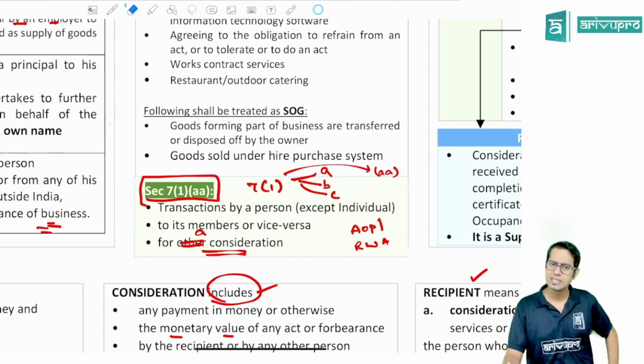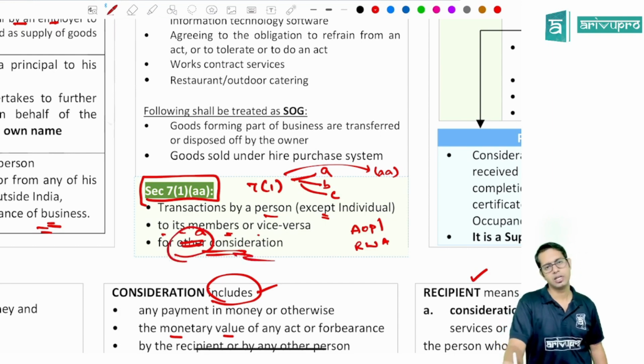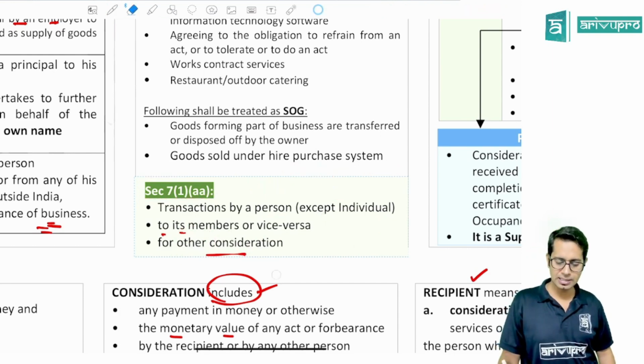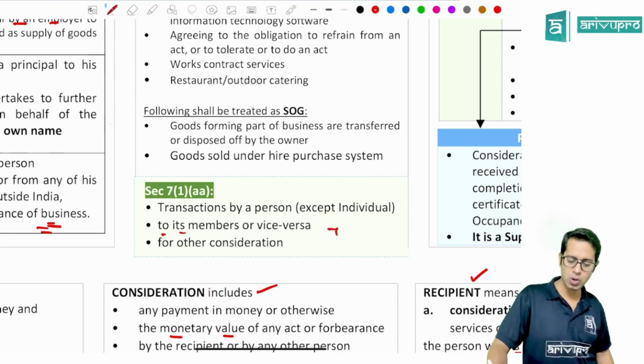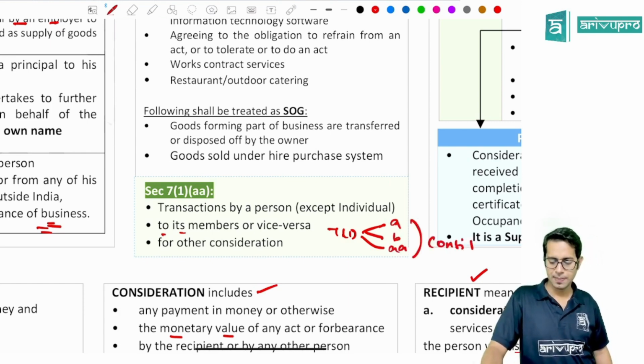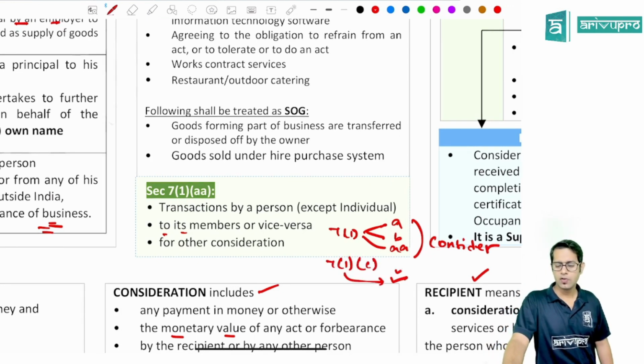Basically, they are telling us that this transaction by a person other than an individual to its own members for a consideration will be treated as supply. It will be treated as what, sir? Supply. So basically, Section 7(1), if you see clauses (a), (b) and (aa), says that for supply, if you want to call something a supply, what is important? Consideration.